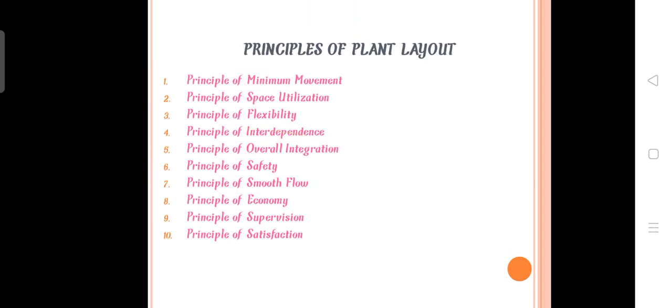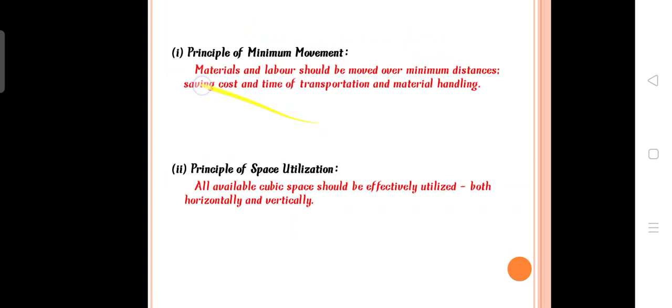Next is principles of plant layout. There are certain rules which will be followed in the plant layout. The first thing is minimum movement. As we already discussed, materials and labor should be moved over minimum distance. If the distance is minimum, it is easy to carry raw materials, and they can easily produce the products. So there will be minimum movement of materials and labor.